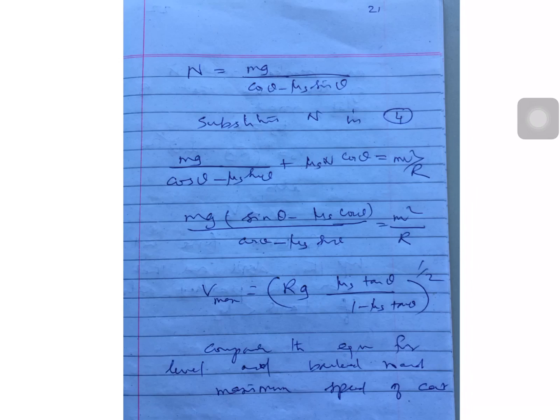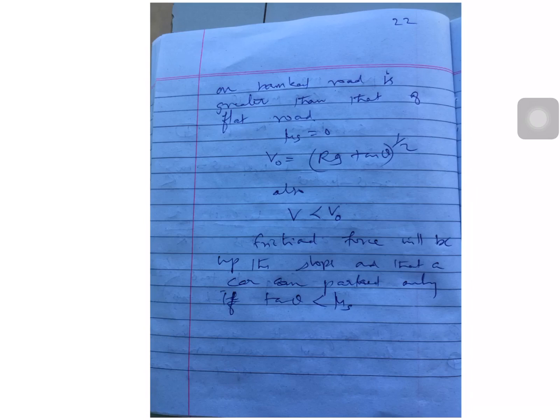So compare the equations of a level road and a banked road. The maximum speed of the car on a banked road is greater than that on a level or flat road. Suppose we consider mu equal to 0, then v naught equal to rg tan theta power 1 by 2. Also if v is less than v naught, that means the frictional force will be up the slope, and the car can be parked only if tan theta is less than mu s. So this is the condition for parking the car on the banked road.